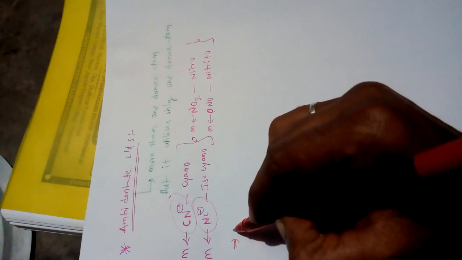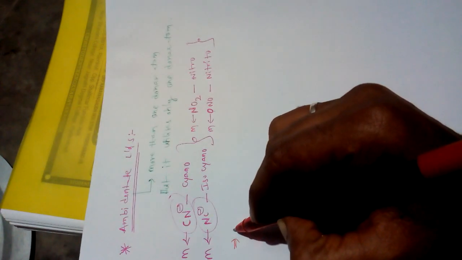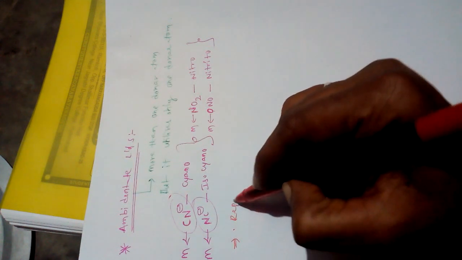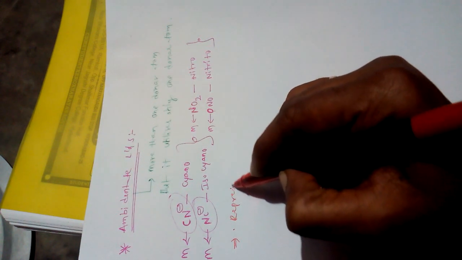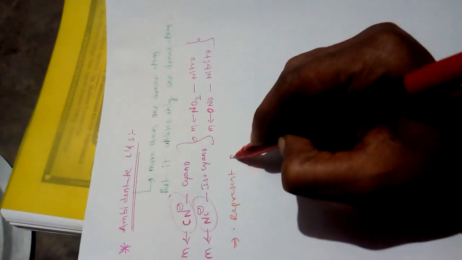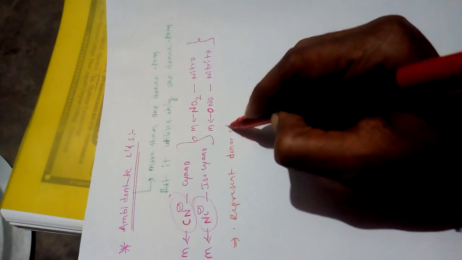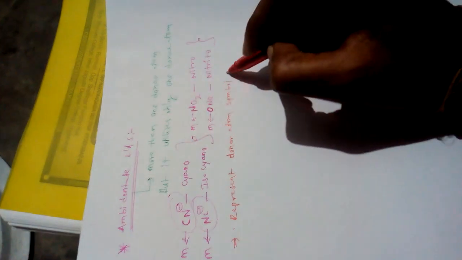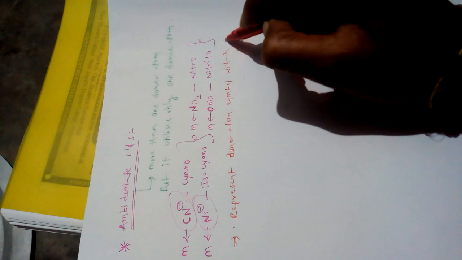So when you are writing the name of an ambidentate ligand, after writing the name, represent the donor atom symbol within brackets.